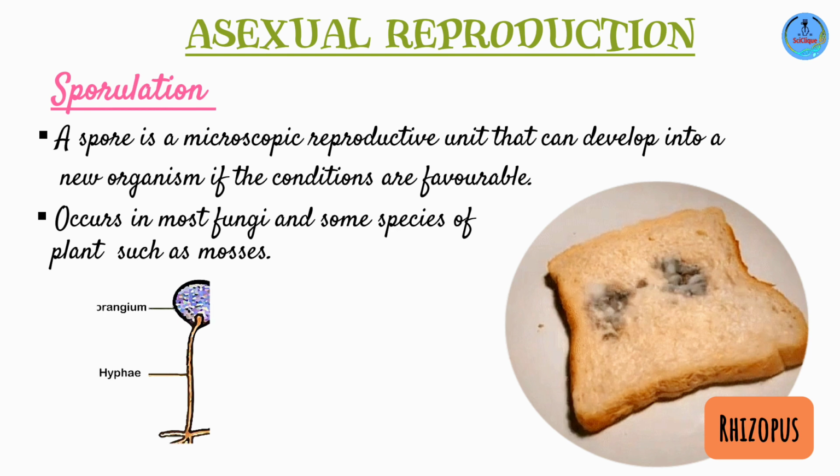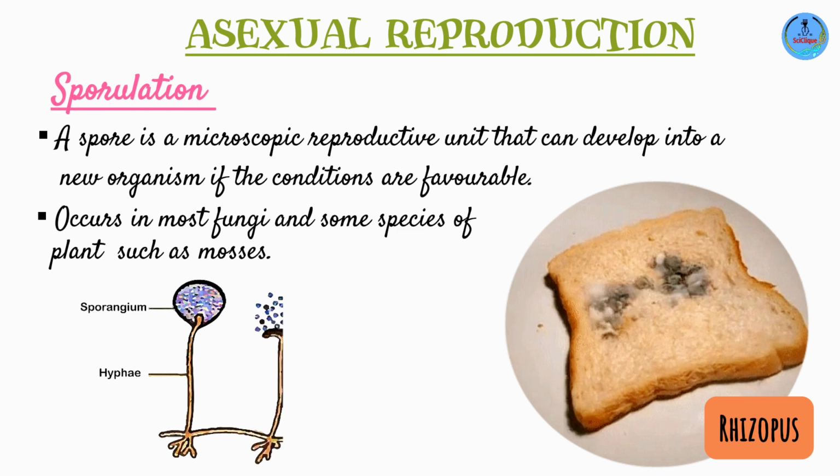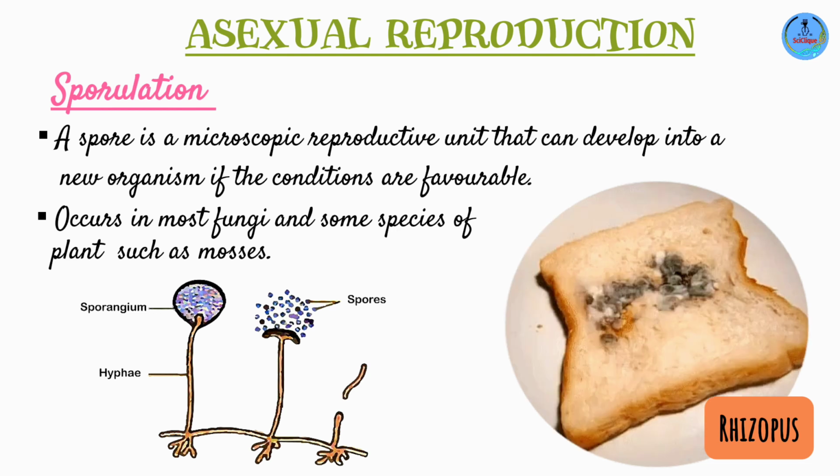In the rhizopus, you're going to have the spores developing through mitosis in order to form a structure called sporangium. Within the sporangia is where you're going to have the spores. The spores develop, and when mature, the walls of the sporangia burst open, releasing the spores. If it lands in an area with all the necessary conditions, it can germinate to form a new rhizopus.